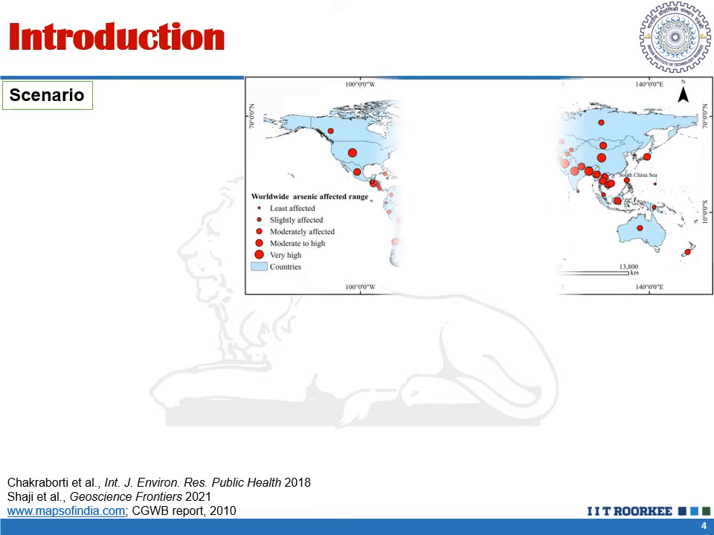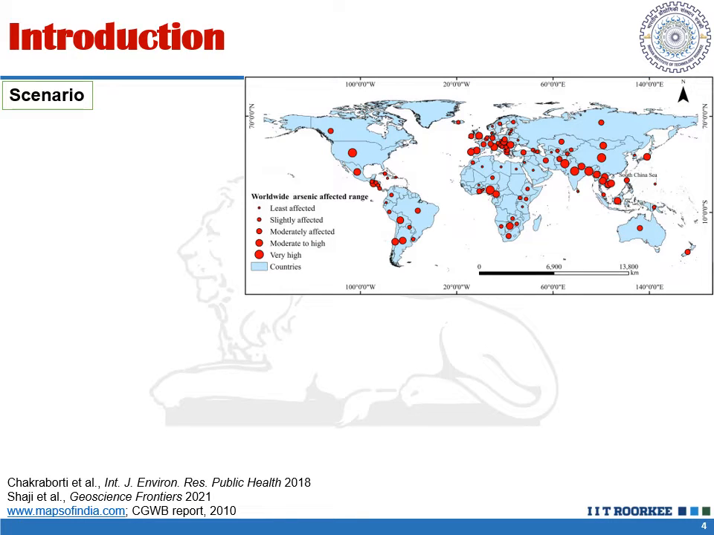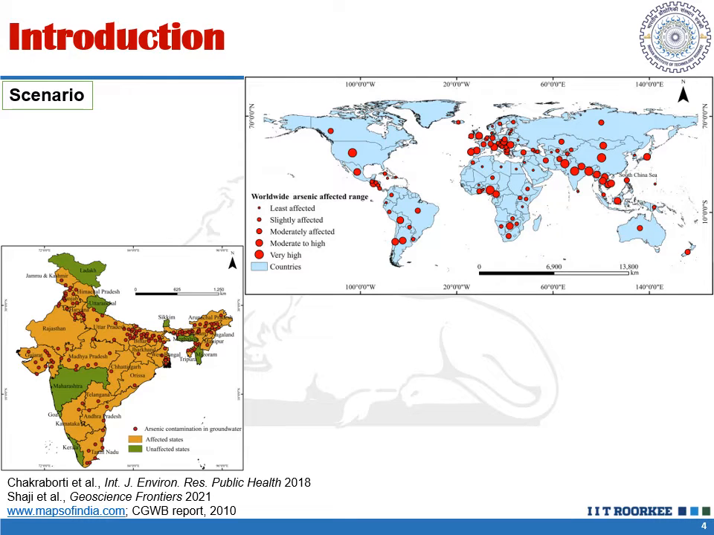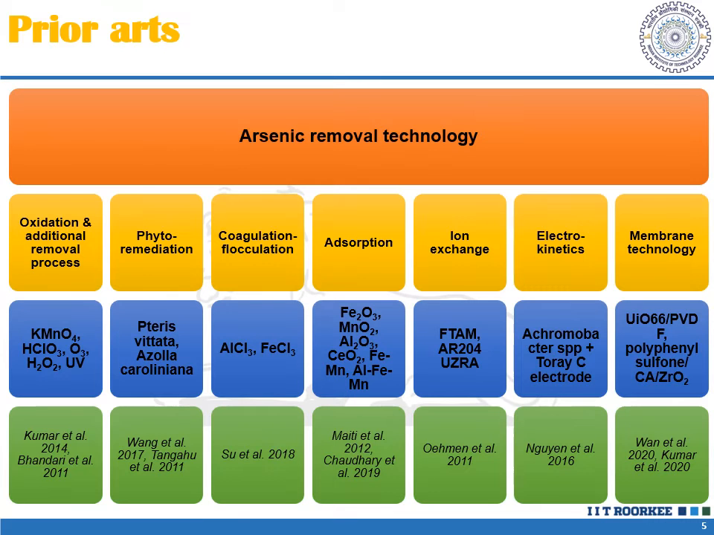So if we talk about the global scenario, almost every country has been affected with arsenic toxicity with a differential concentration of arsenic in it. And if we talk about the national scenario, almost every state of India has been affected with arsenic toxicity in water, and majorly concentrated on the east region of India, like Bengal, Bihar, Assam. So these are some of the well reported arsenic removal technologies.